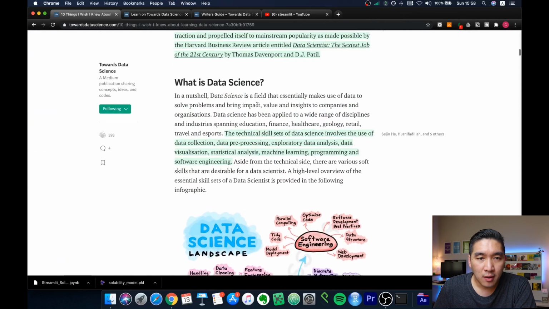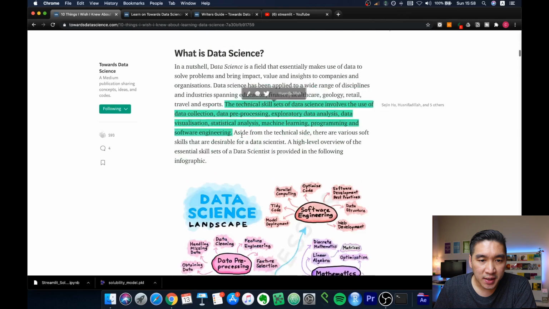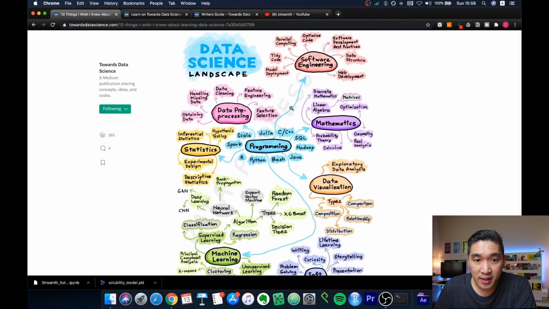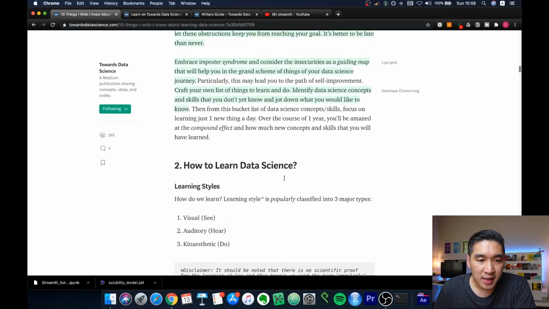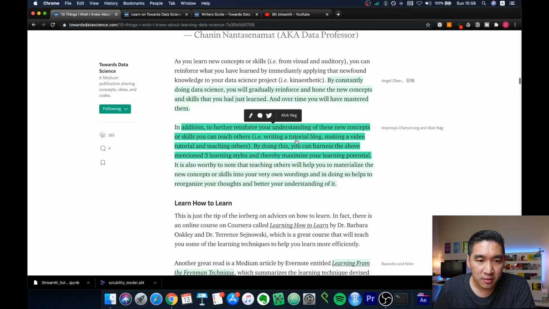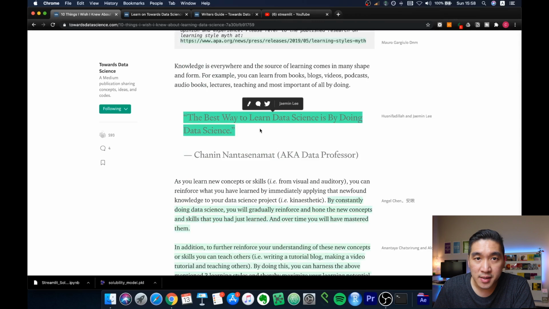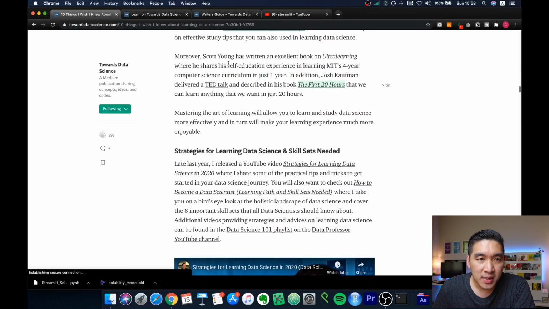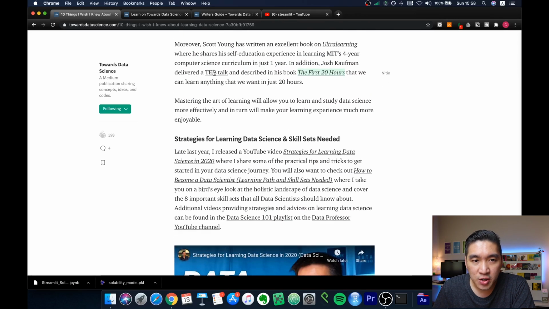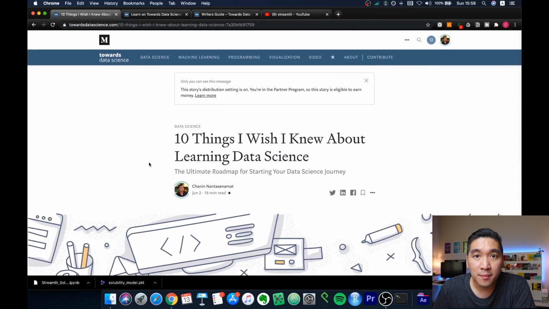It goes from the basics, what is data science, some of the skill set that you need to break into data science, how to learn data science, some of the learning styles, the best way to learn is to do, the Feynman technique. I've linked to all of the essential concepts mentioned here. So for those of you who are a beginner and would like to take a dive into the field of data science, then I highly recommend this article.